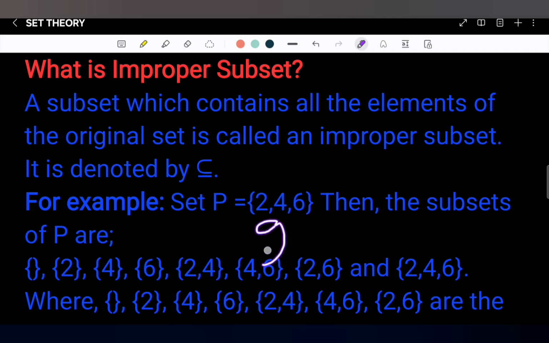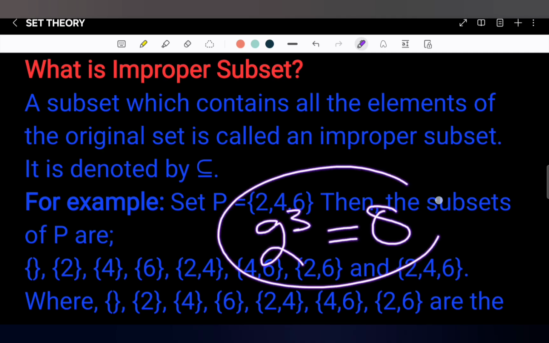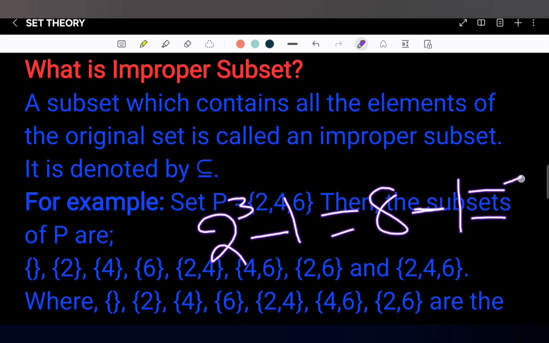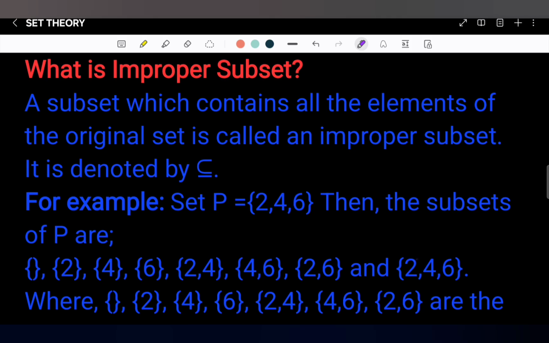Then 2 power 3 equals 8. 8 possible subsets are there. Among them, how many would be proper subsets? That is 2 power 3 minus 1, which is 8 minus 1 equals 7. It means that 7 proper subsets are possible and 1 will be an improper subset.